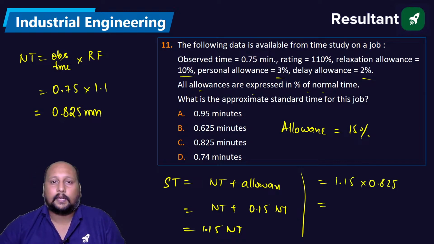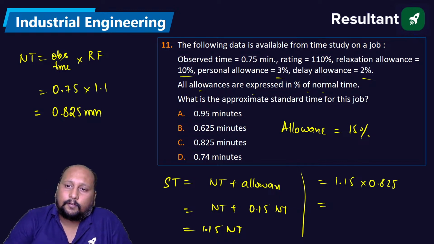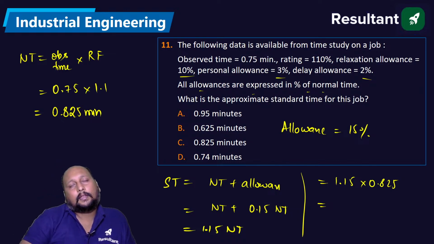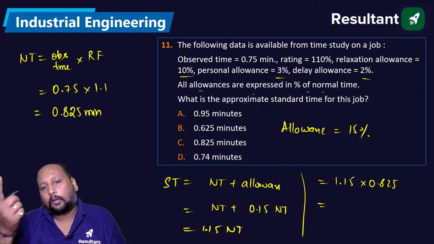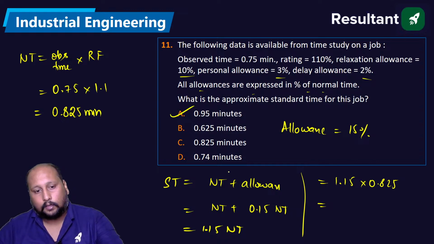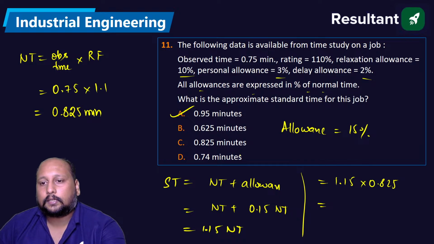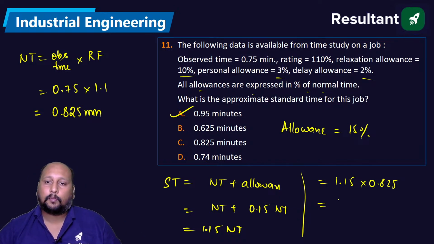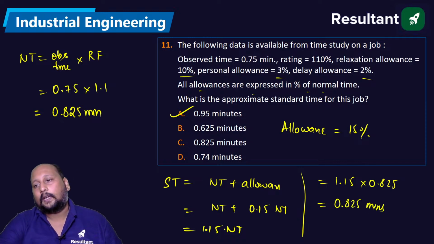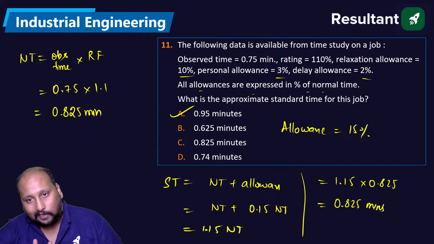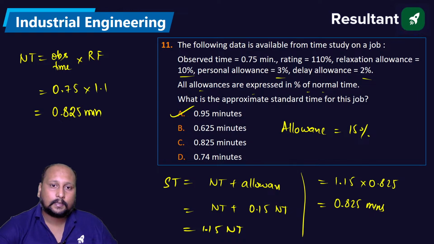What is the nearest value? Definitely it will be more than 0.825. If you multiply a number with a value more than 1, it will be greater, so we'll have only one option left. No need to calculate. Option A is the correct answer, because there is only one option which is more than 0.825, that is option A. Don't worry, you don't have to do this lengthy calculation. Just by seeing the options, we'll be able to get the answer.